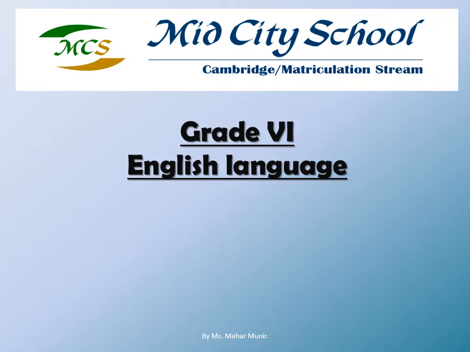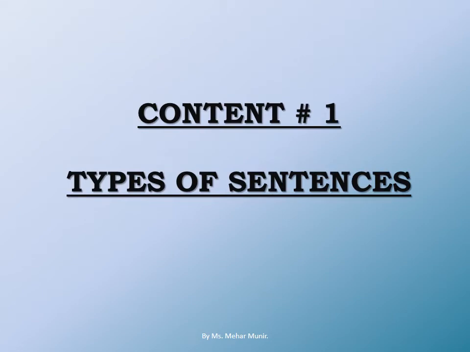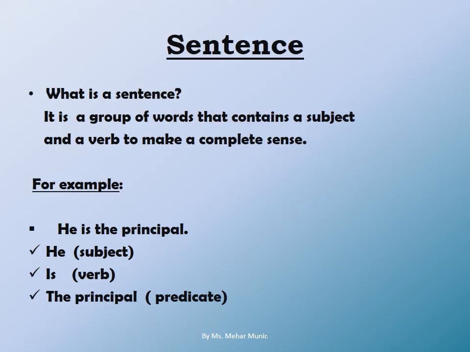Today we are starting our English language syllabus with the content number 1, that is types of sentences. As you all can see, it is necessary to start from the very basic stage, and for this we should learn the definition of sentence first. What is a sentence? It is a group of words that contains a subject and a verb to make a complete sense.